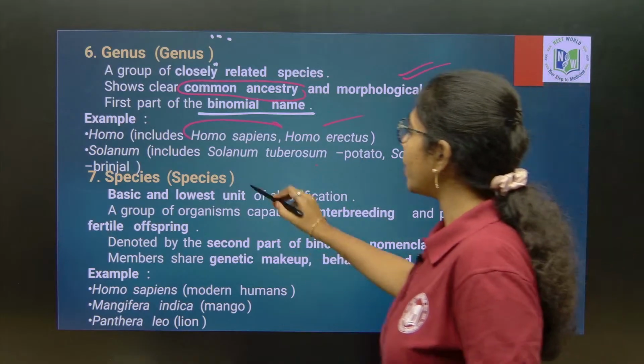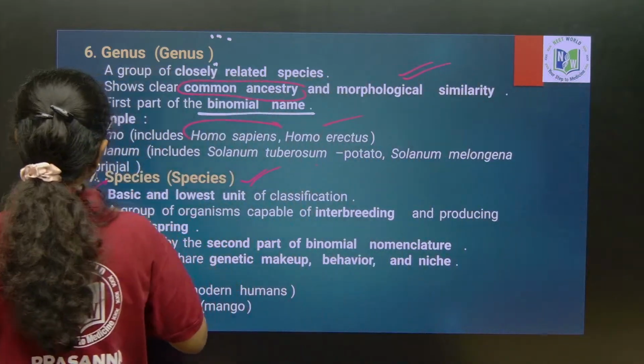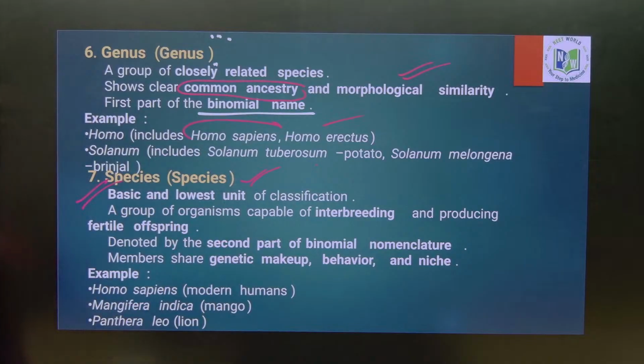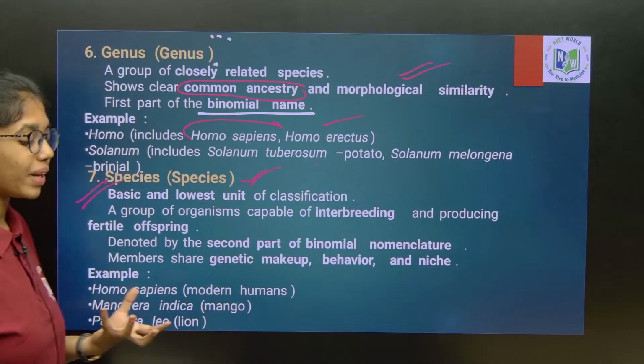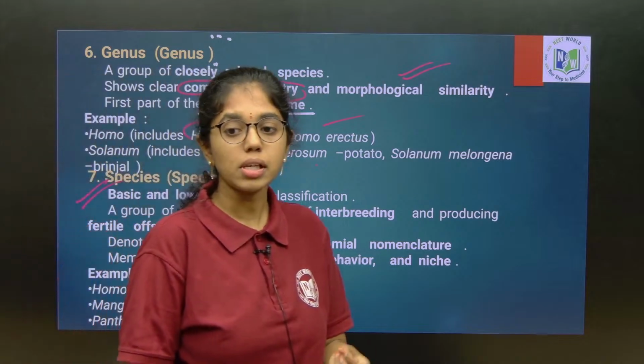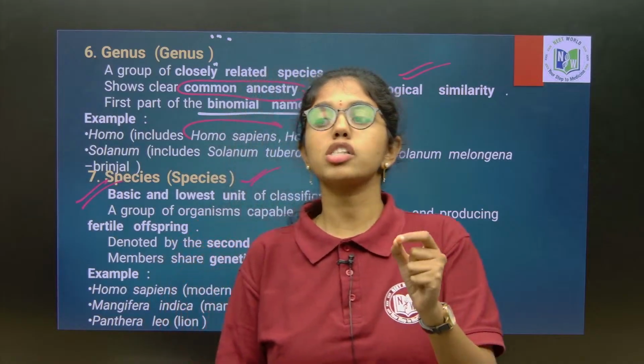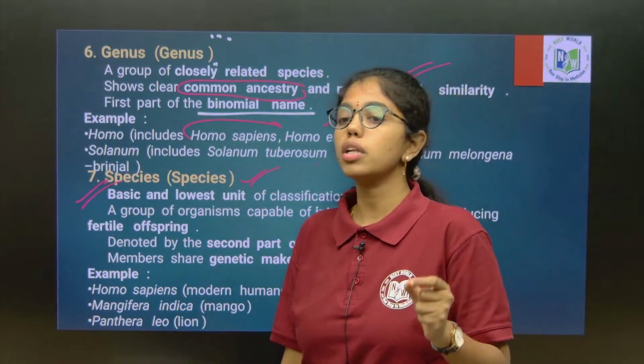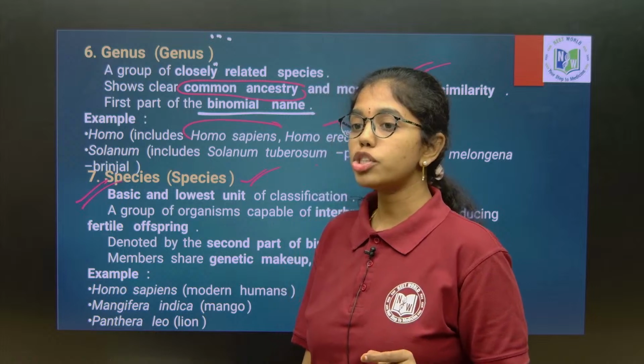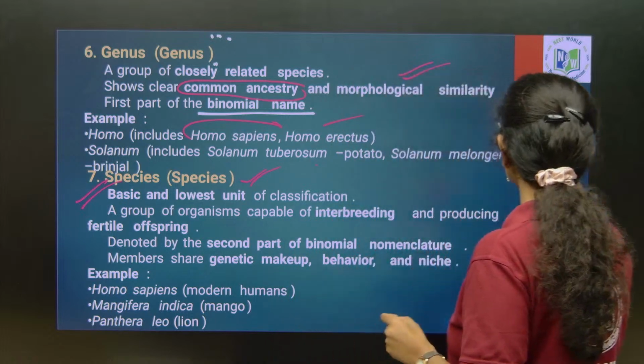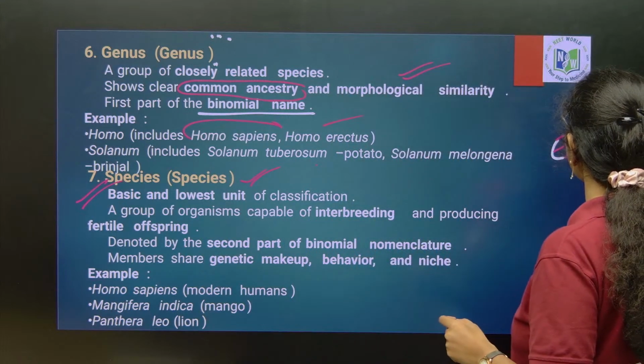And then species. This is the basic or lowest unit of classification. Many people have given many definitions of species, but the widely accepted concept is the biological species concept, proposed by Ernst Mayr.